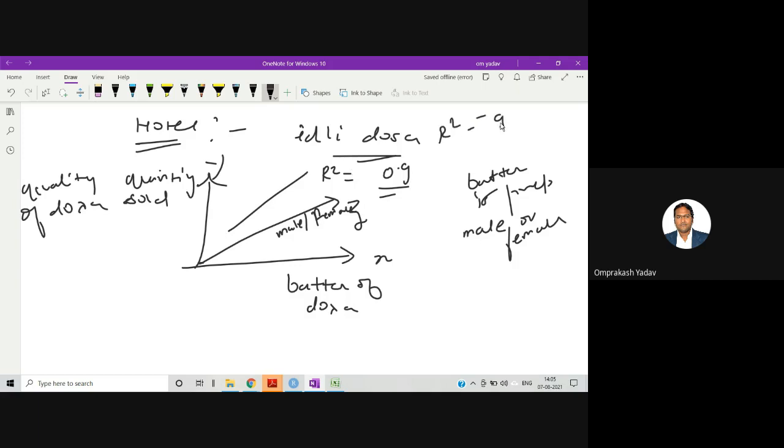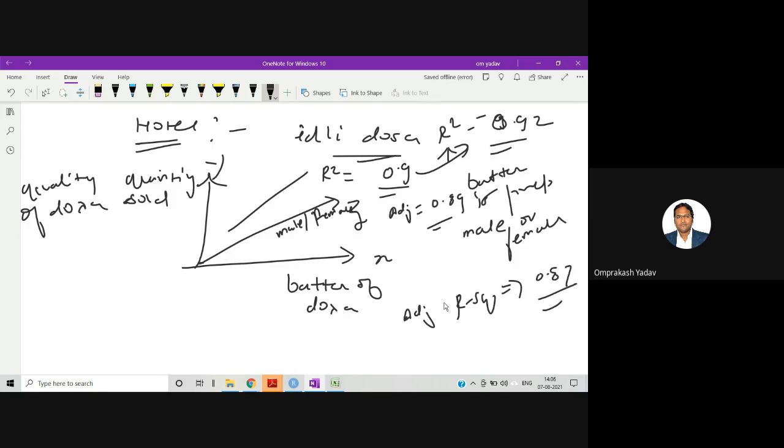Let's say it may become 0.92. So your R square value has increased. But in the previous case, when you had not considered male or female, your adjusted R square value was, let's say, 0.89. Now when you added male and female, one more parameter, the R square value increased from the previous value. But if we determine the adjusted R square value, it will give you, let's say, 0.87.